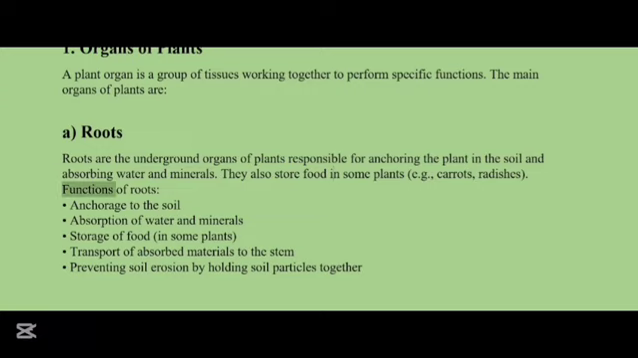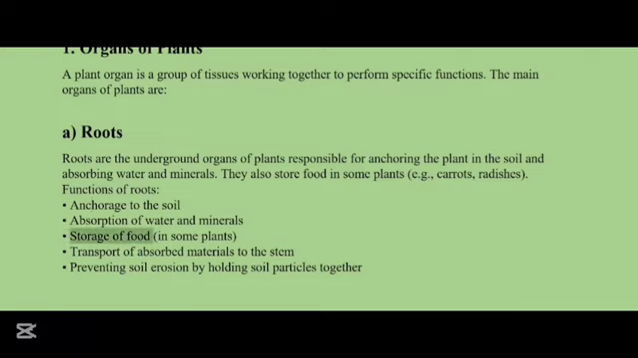Here are the functions of the roots. They provide anchorage to the soil, absorption of water and minerals, storage of food, transport of absorbed materials, and they prevent soil erosion. How? By holding soil particles together.